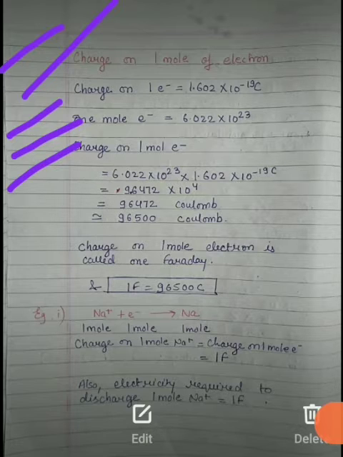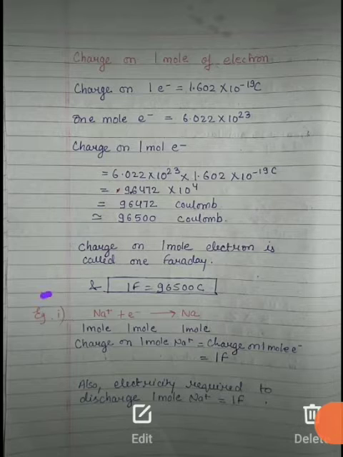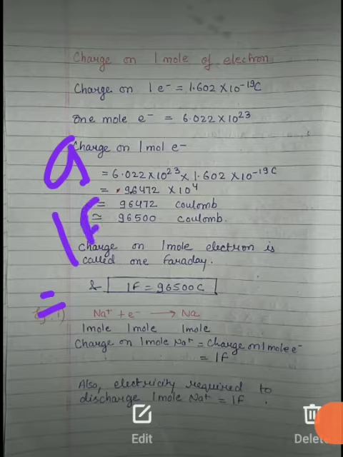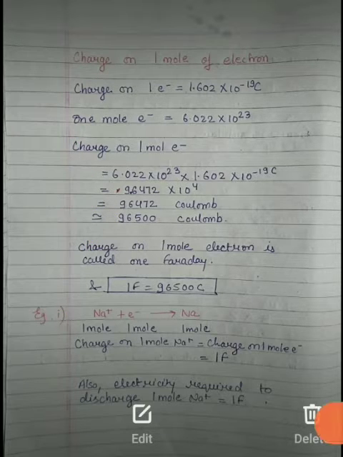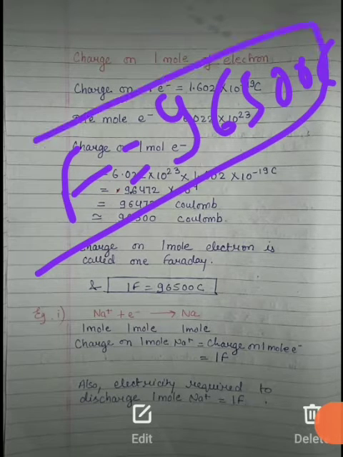Multiplying that, we get 9.6472 × 10^4, which becomes 96472 coulomb, or nearly 96500 coulomb. So the charge on 1 mole of electrons is called 1 Faraday. Sometimes in a 1 mark question it may be asked what is 1 Faraday. 1 Faraday is simply the charge on 1 mole of electrons. It is represented by F, and its value is 96500 coulomb, as you have seen earlier.